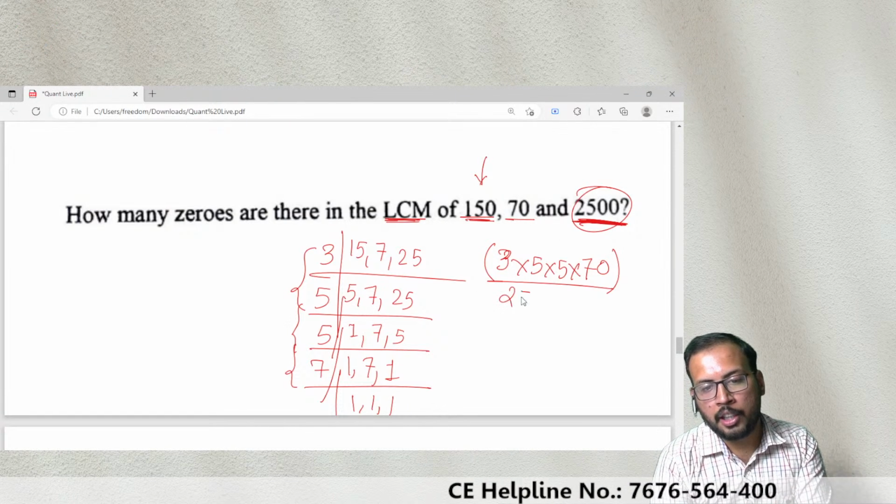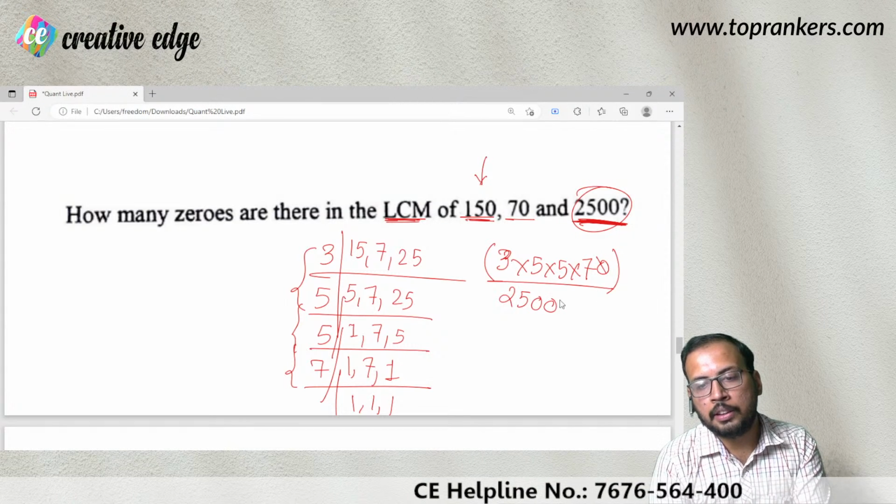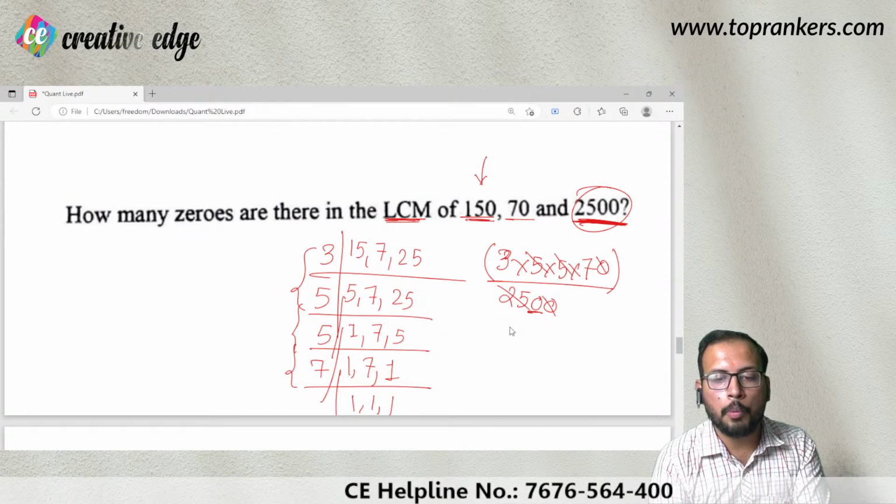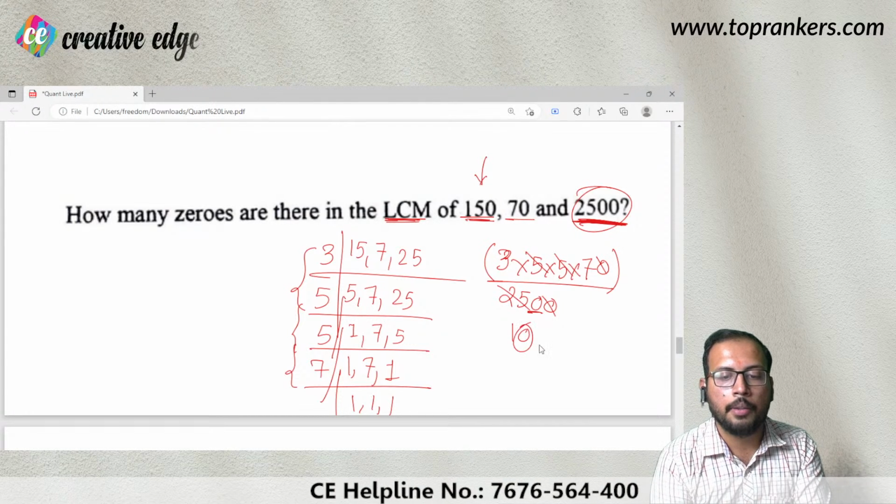So if you divide by 2500, you can see that zero and zero are cancelled, but you, one zero are left with 25, and 25 is going to be cancelled out, but still you are going to be left with 10.